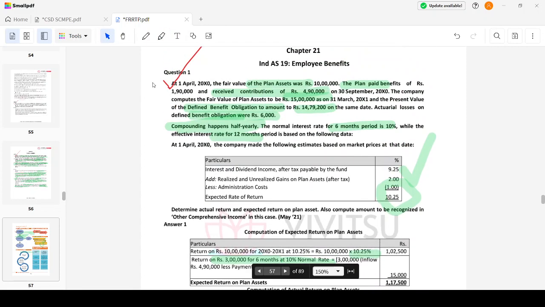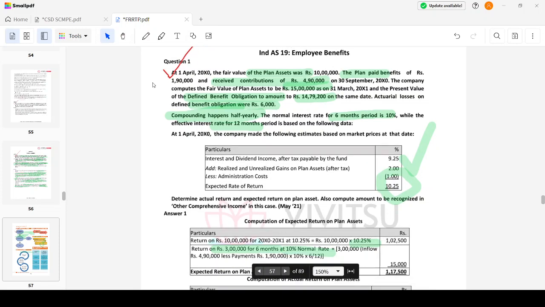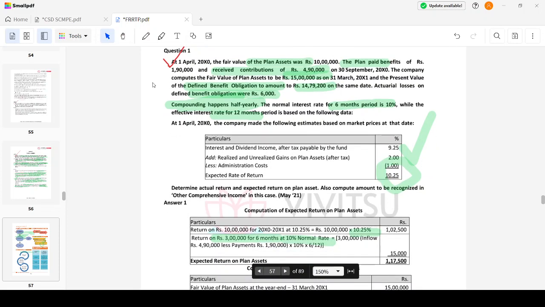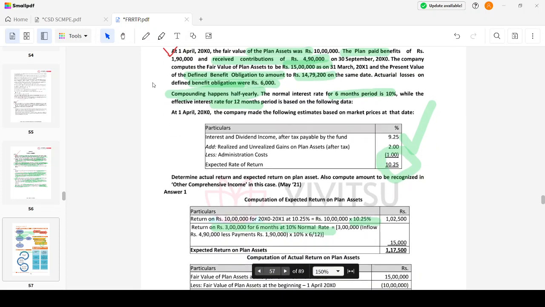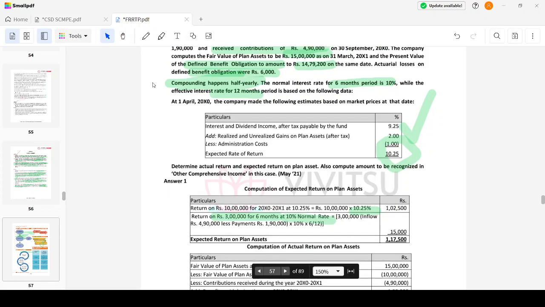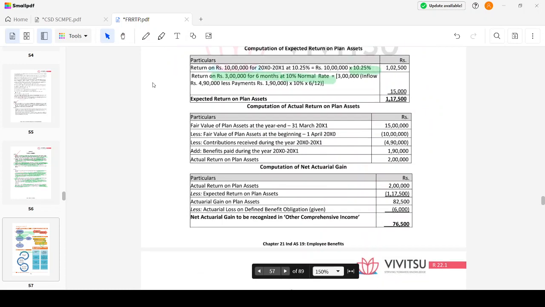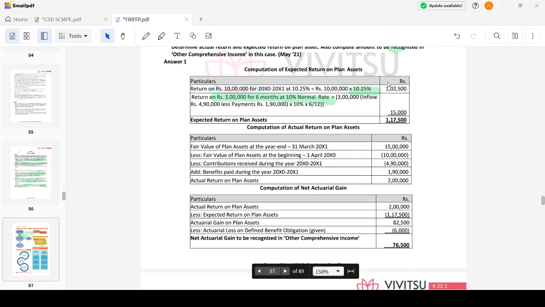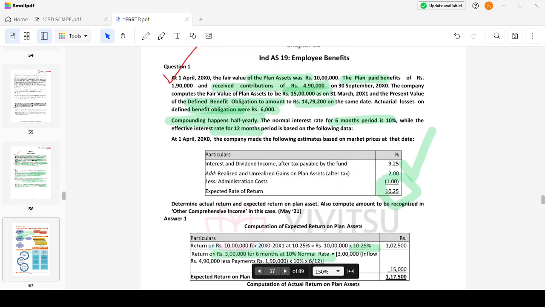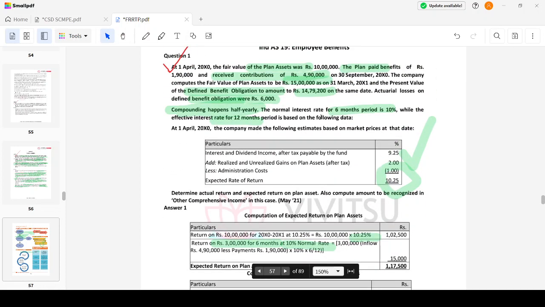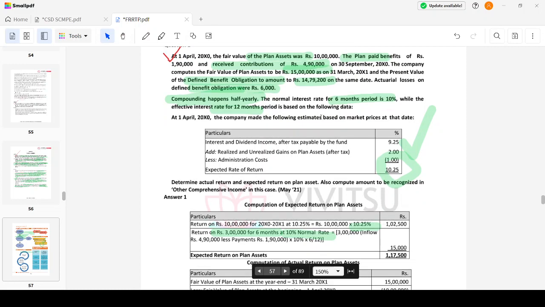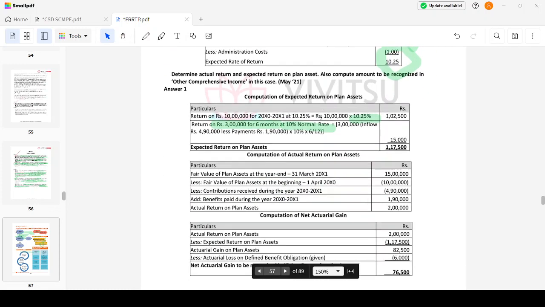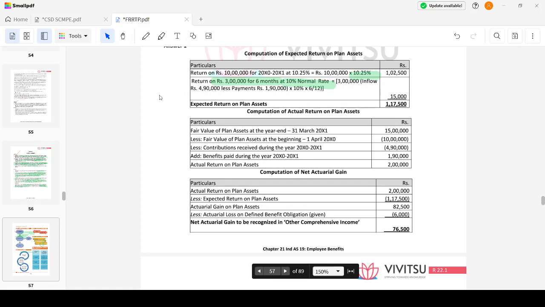See here. How is it 3 lakhs? 3 lakh net inflow, that is 4 lakh 90,000 minus 1 lakh 90,000. Okay, that is the net figure.